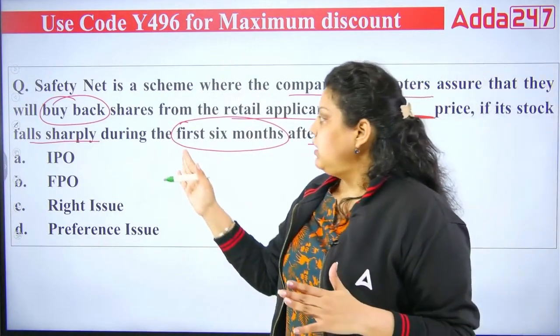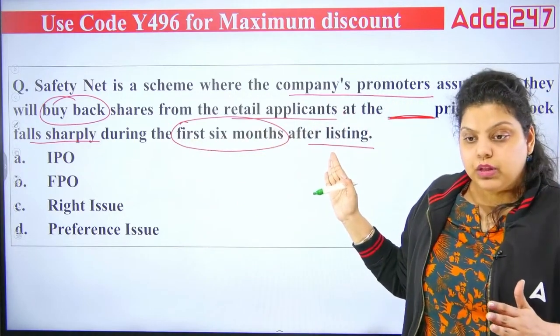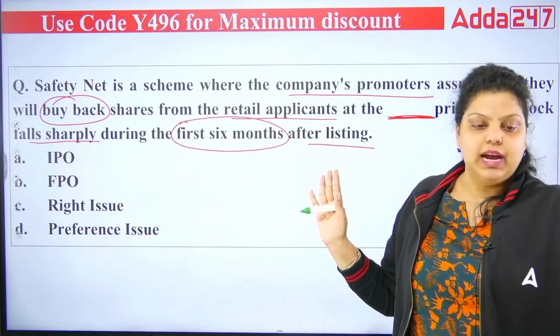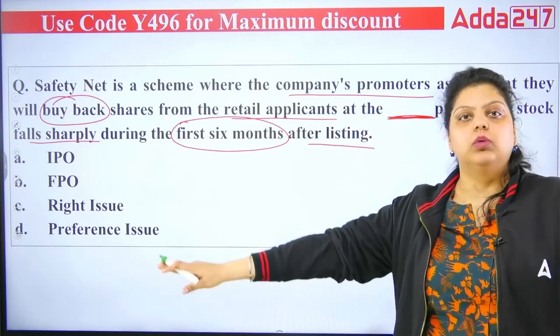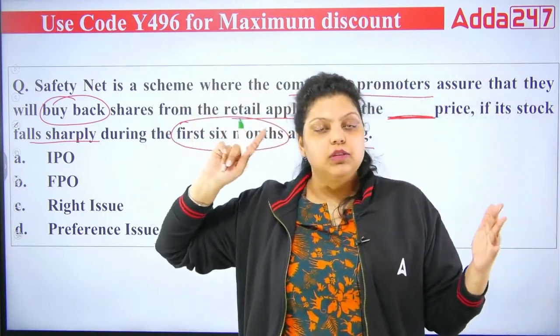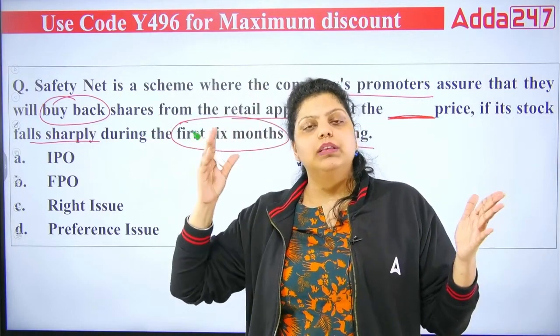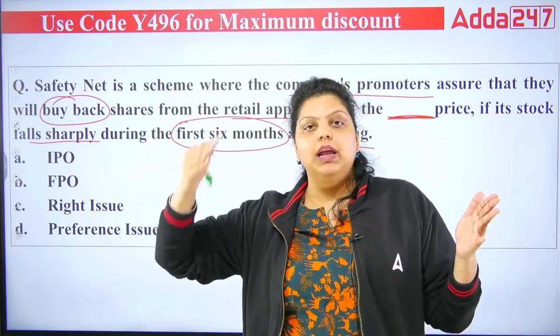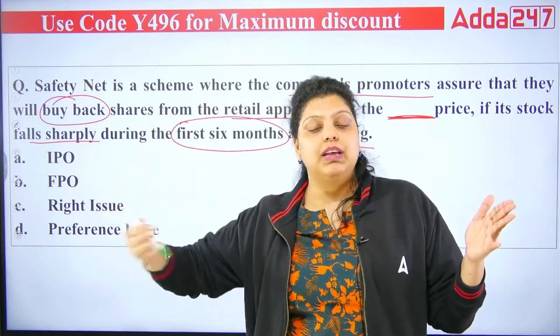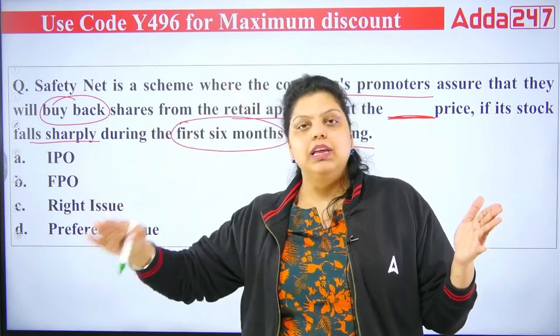But what happened in the first 6 months? I am just facing loss in that particular security. It means the share's value is falling down. I purchased the share at 1000 rupees, but now its value is declining, 1000 to 900, 900 to 800, 800 to 750, 750 to 700. The prices keep falling.